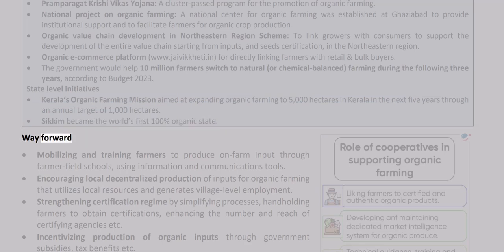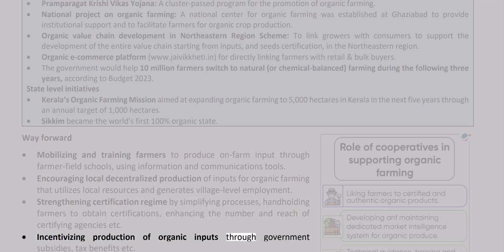Way forward. Mobilizing and training farmers to produce on-farm input through farmer field schools, using information and communications tools. Encouraging local decentralized production of inputs for organic farming that utilizes local resources and generates village-level employment. Strengthening certification regime by simplifying processes, hand-holding farmers to obtain certifications, enhancing the number and reach of certifying agencies, etc.